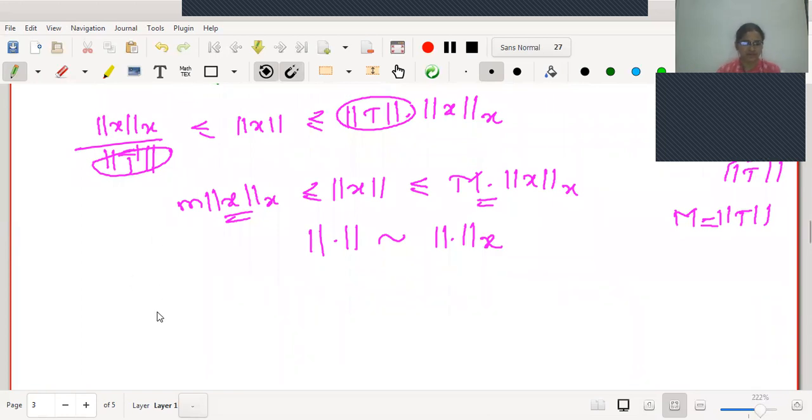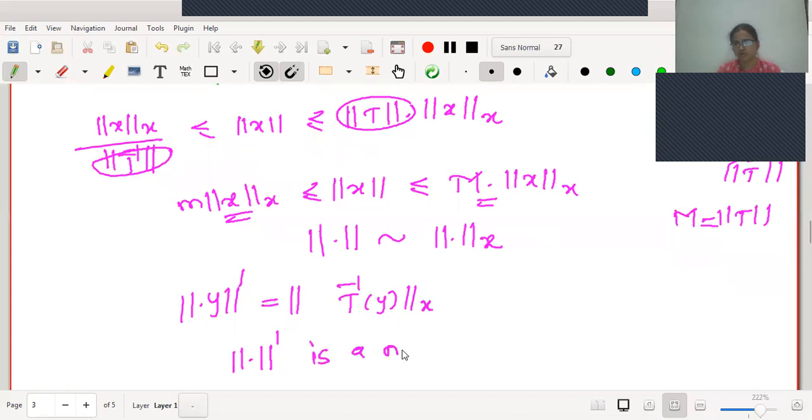Okay, by defining, you may try this. Norm dash is the new norm defined on Y and is equal to norm of T inverse of X, where T inverse of Y. Easily one can show that norm dash is a norm on Y, and this is equivalent to norm Y also. Just try this for the second part of the example. Now we will go for the next example.